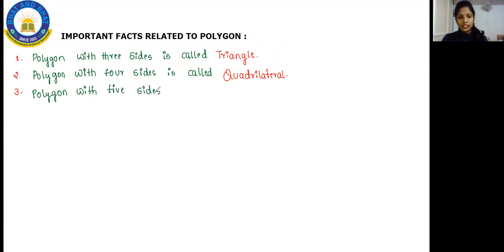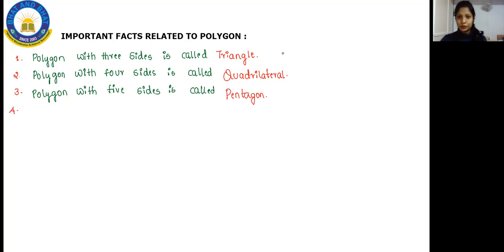So in the same way, we'll go with the next thing, that is polygon with four sides. Okay, any of the polygon you are going to draw with your four sides is called, we are going to call that a quadrilateral. Okay, we're going to call that quadrilateral. Now we'll go with our 5. So polygon with 5 sides is called pentagon. Okay, it's called what? Pentagon.